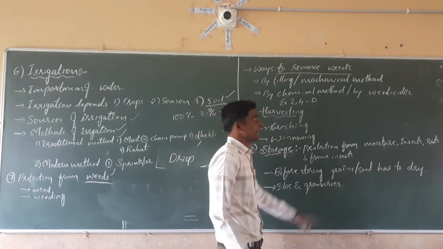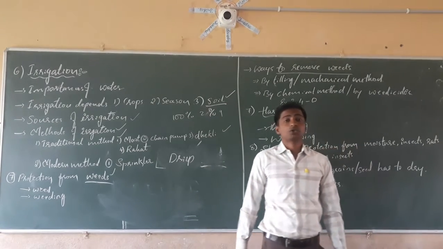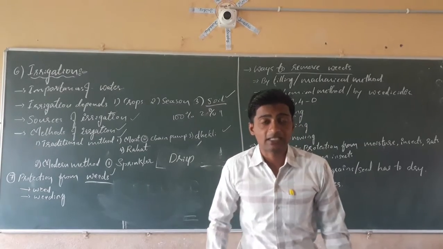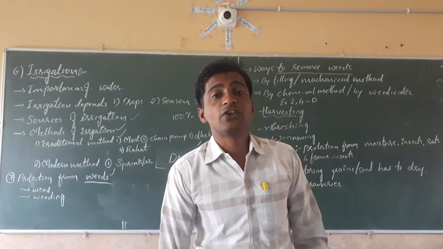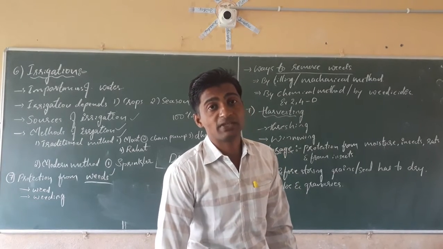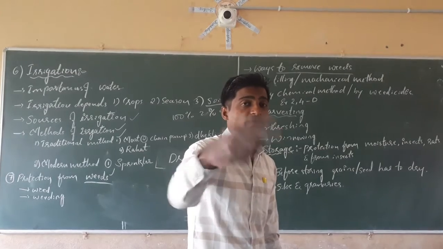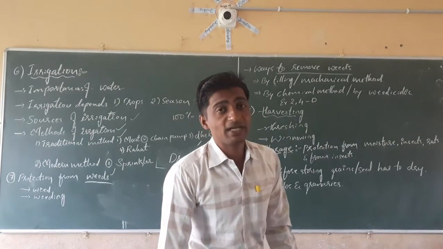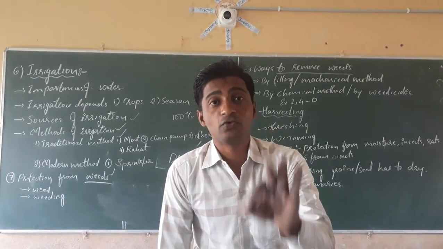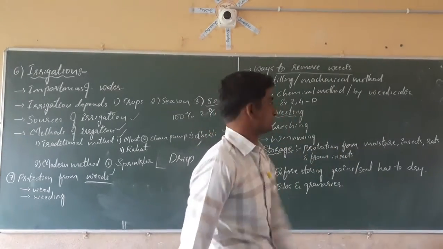The chemicals which we use to kill or destroy weeds are called weedicides. Just as we kill pests with pesticides, we can kill weeds with weedicides.